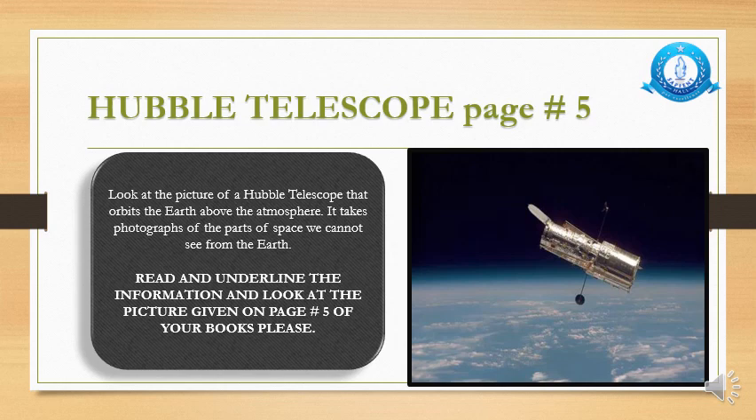And because of this telescope, we were able to see the Orion Nebula. The picture which is mentioned in your book was taken from the Hubble telescope, right? So this information is given on page number 5 of your books, where a picture of the Hubble telescope is given and a box of information is also given. Please read and underline the information and look at the picture as well.